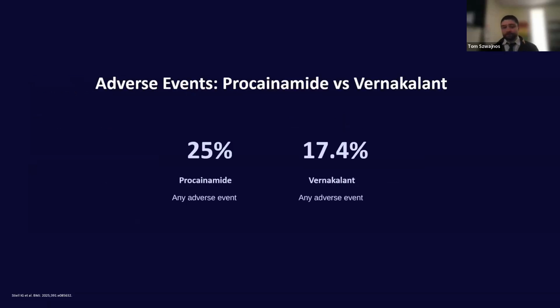And now looking at the adverse events for Procainamide versus Vernakalant, so we see about a 25% adverse event rate for Procainamide and a 17.4% Vernakalant adverse event rate. So you may be looking at this data and going, wow, that's a very high adverse event rate for Vernakalant in particular. Because again, going back to that SPECTRUM study where we saw maybe a 1.3% adverse event rate, this is absolutely blowing that out of the water.